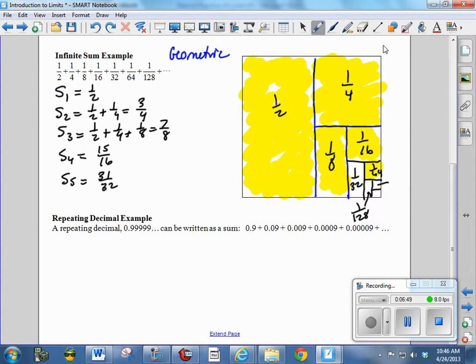filling in this corner. And if we kept doing this over and over, eventually we are going to get closer and closer to filling in the whole square. And you'll see that S sub n is getting closer and closer to 1. Now the question is, does it ever equal 1? Once again, the answer is yes, if the number of terms in the sequence goes to infinity. If it's an infinite number of terms, it equals 1. If we cut it off any less than an infinite number of terms, then it's only close to 1. But if it's an infinite number of terms, it equals 1.